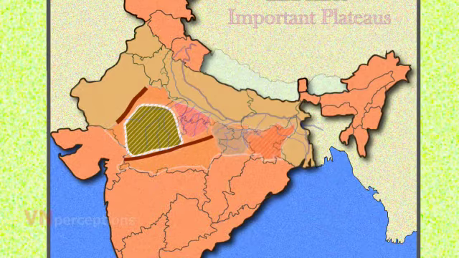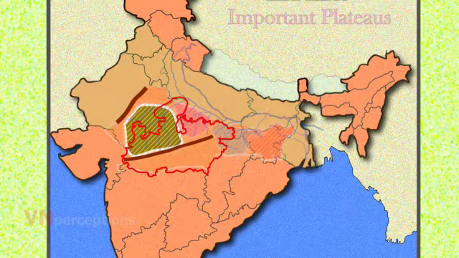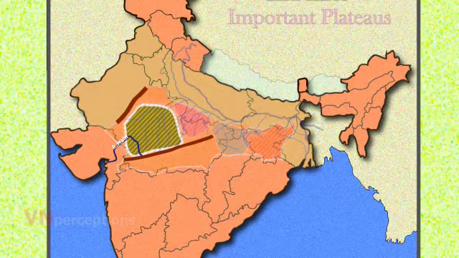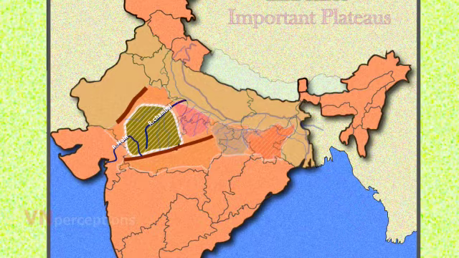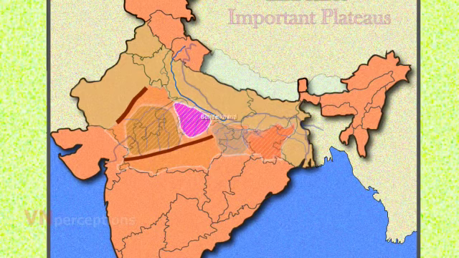The major part of Malwa Plateau falls in the state of Madhya Pradesh. It forms a source region of rivers like Mahi that flows into Gujarat area and the Chambal and Betwa rivers which flow towards north. Next comes the Bundelkhand region.